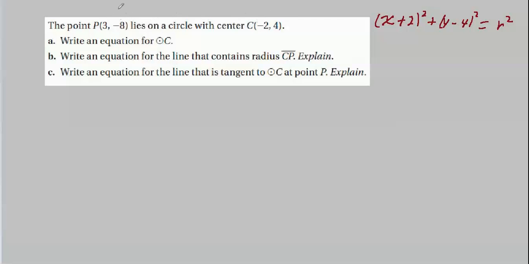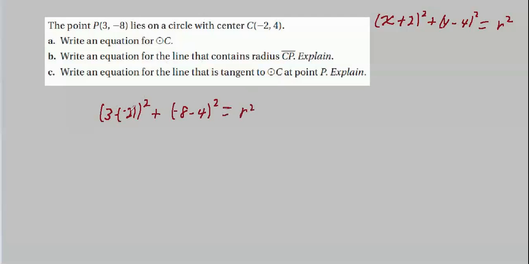So what is that? Let's just go from here to here. Like 3 minus negative 2, that's delta x, squared, plus negative 8 minus 4, squared, and that'll give us r squared.